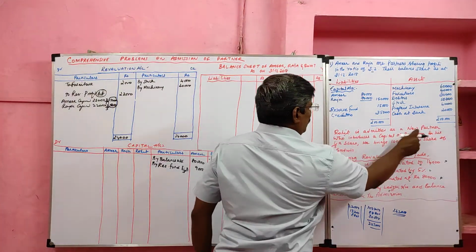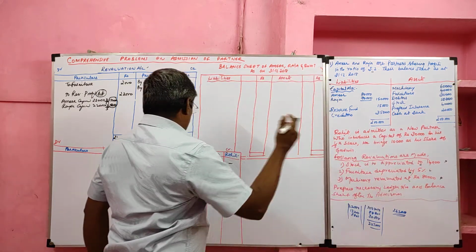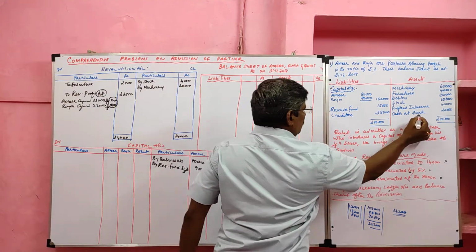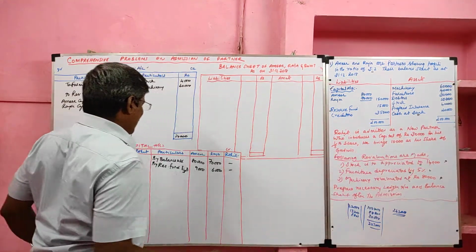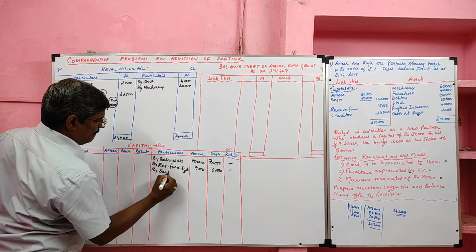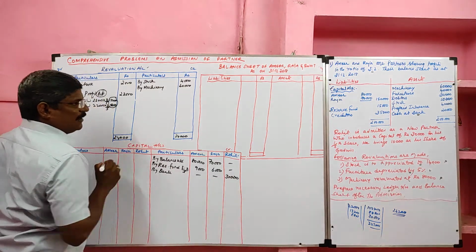Rohit is admitted as a new partner who introduces a capital of how much? 30,000. So Rohit brings his capital. Since they have bank account, the entry is bank account debit to Rohit capital. So by bank goes to Rohit capital. Next,